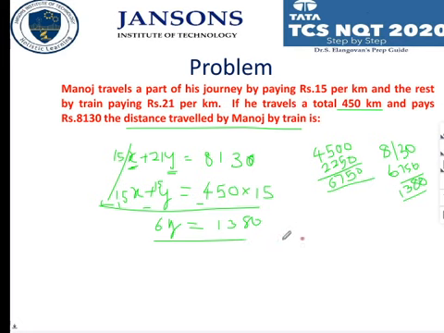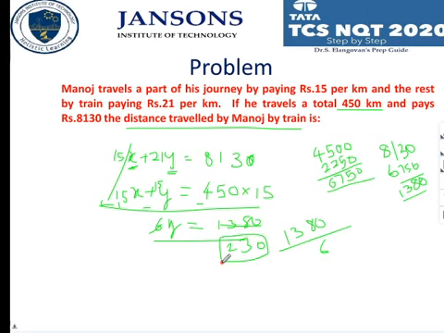Yeah, right. Now 1380 by 6 is required. Even here you need not divide in full. Straight away you can strike out. 2 sixes are 12, remaining 1, 18. 3 sixes are 18. So 230.